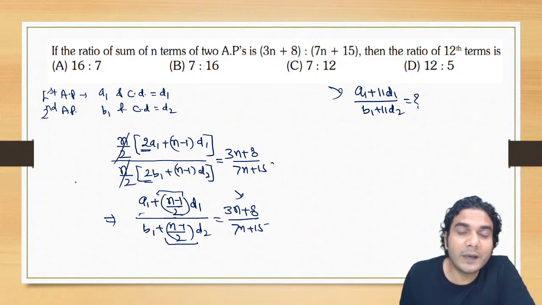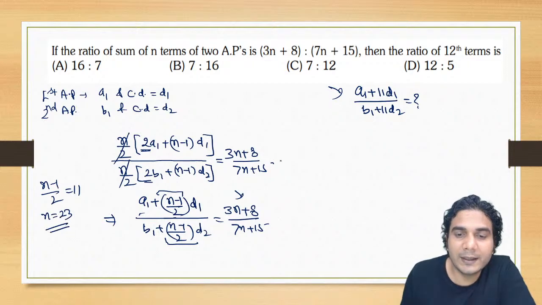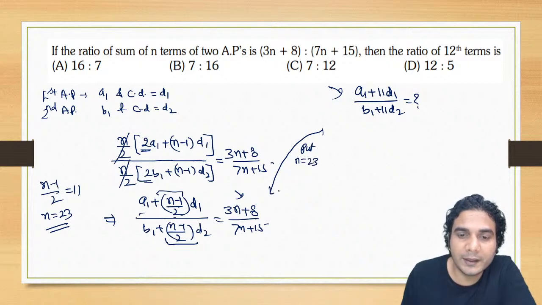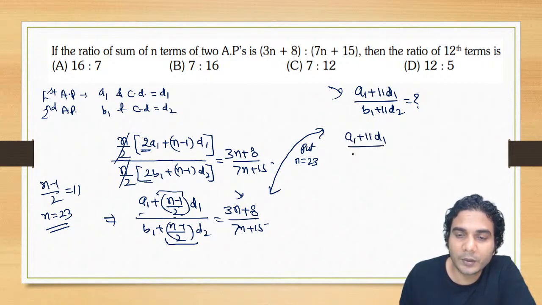So what should be the value of n for which n minus 1 by 2 will become 11? You can find it easily by solving this equation. So n should be 23. Put n equal to 23 in this equation, and it will be converted to A1 plus 11D1 upon B1 plus 11D2.